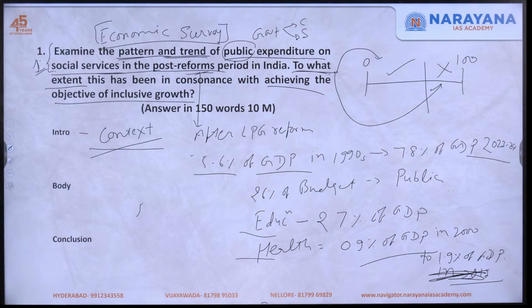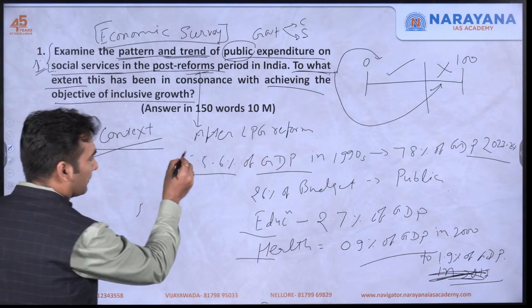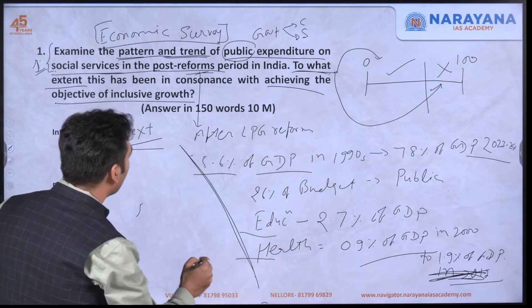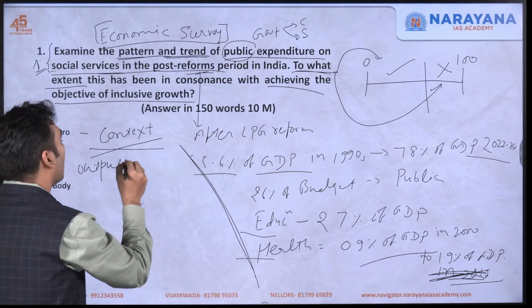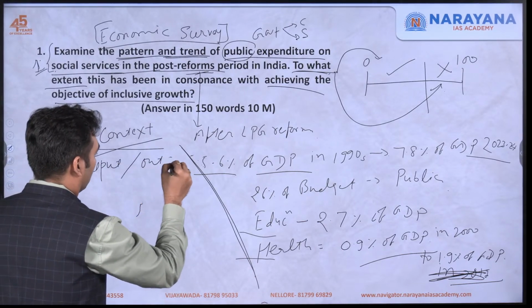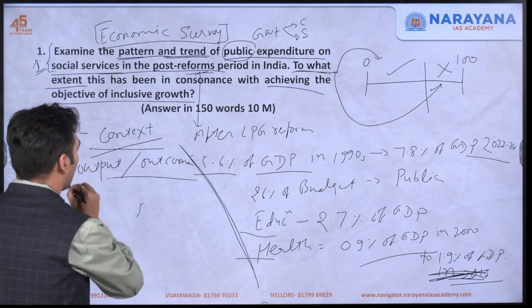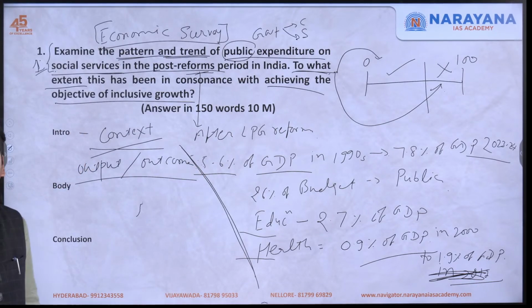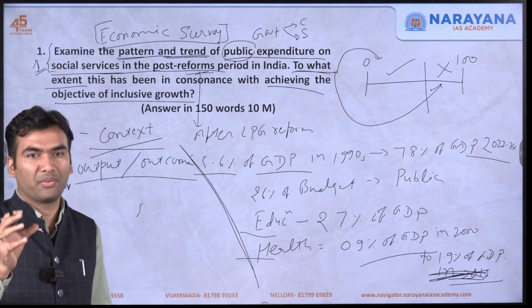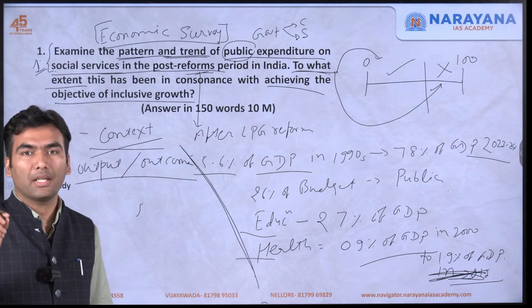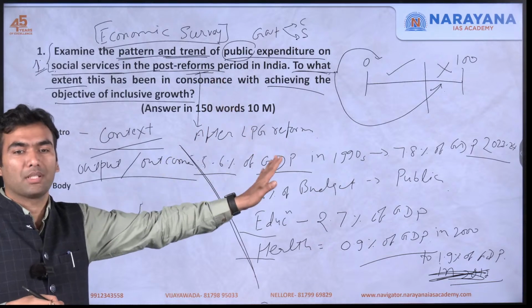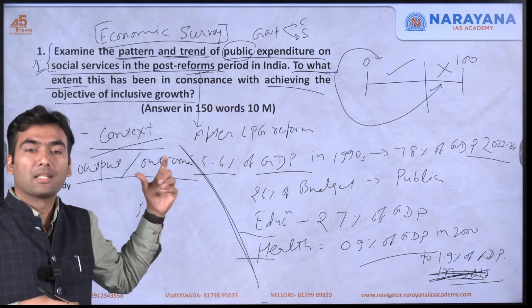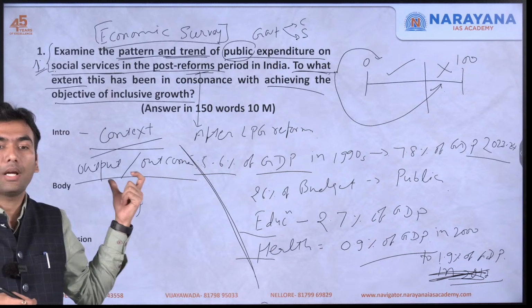The second part we shall talk about is output or outcome. The first part was all about expenditure, which is input. In budgeting we study types of budgeting: input budgeting, outcome budgeting. The first part is about input budgeting, how much expenditure was done. The second part is about output and outcome.